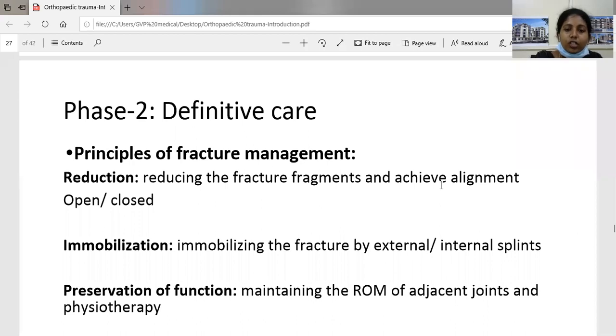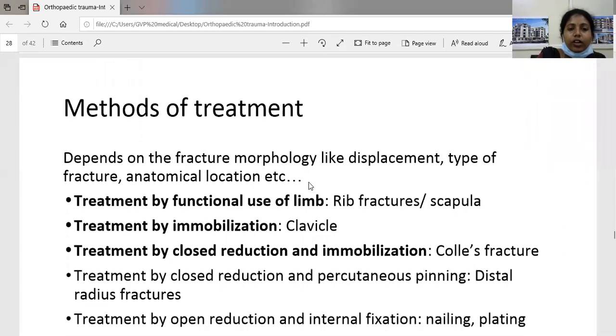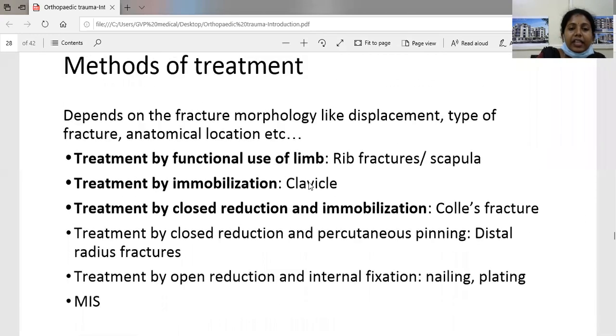After reducing the fracture fragments, we have to immobilize the fracture either by external splints or by internal splints. Next, after immobilization, we have to preserve the function of the joint by maintaining the range of motion of adjacent joints and physiotherapy. So what are the methods of treatment? It mainly depends upon the fracture morphology, like displacement, type of fracture, and anatomical location.